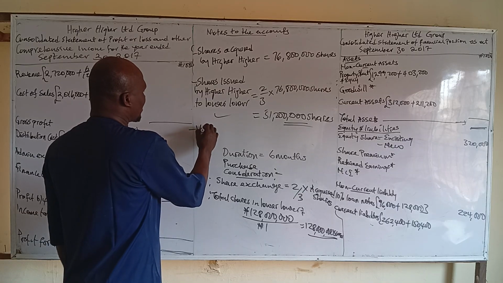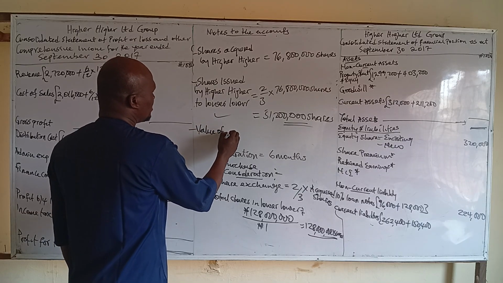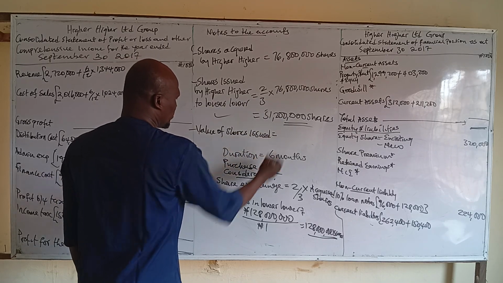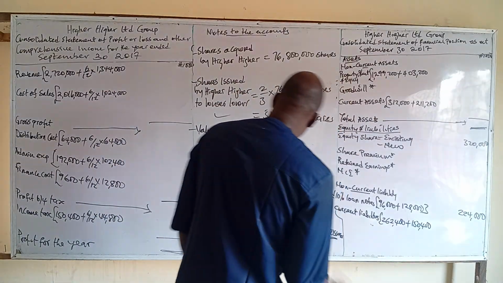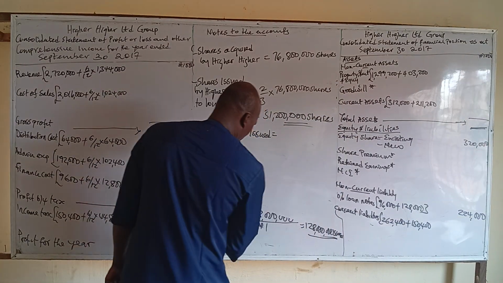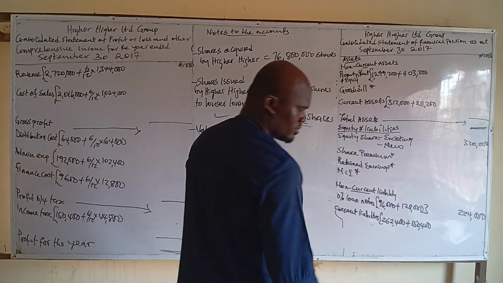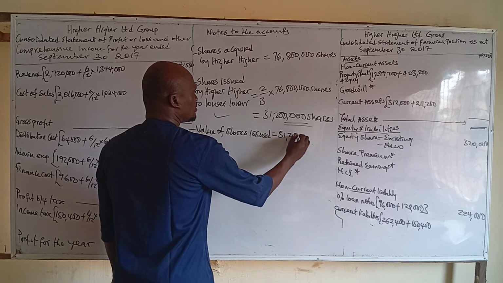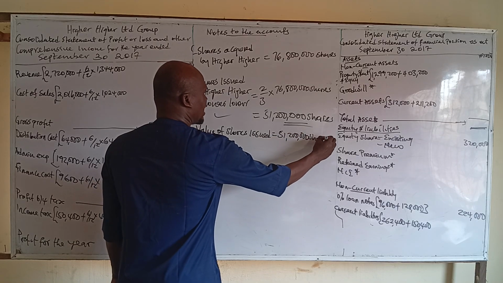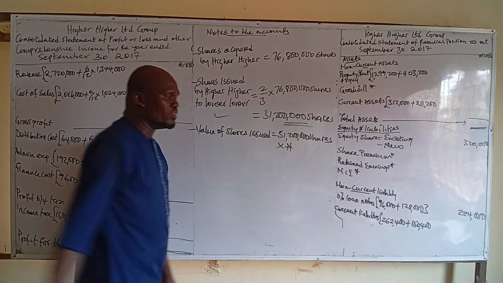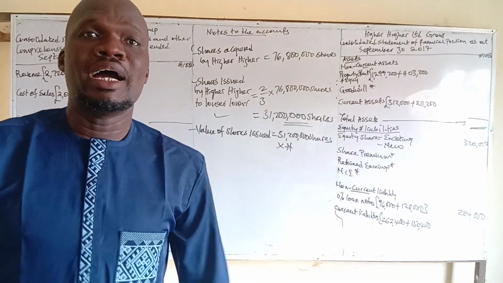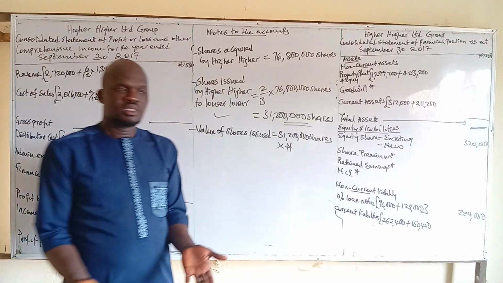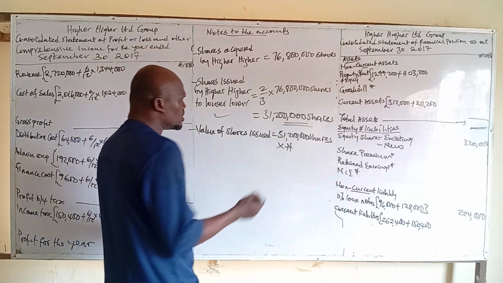So the next stage is the value. Let's calculate the value of shares issued. Shares issued. So that will give us what? 51,200 multiplied by what? The market price of, is it parent or subsidiary? Market price of ICAN now, because ICAN is the one giving out the shares. So use the market price.